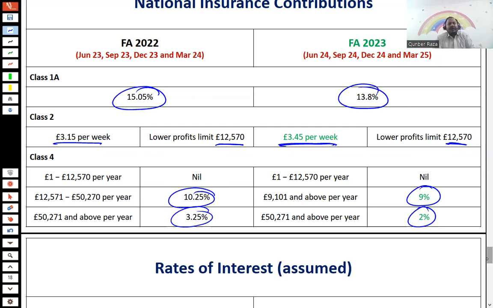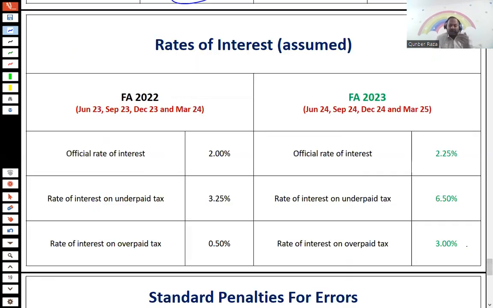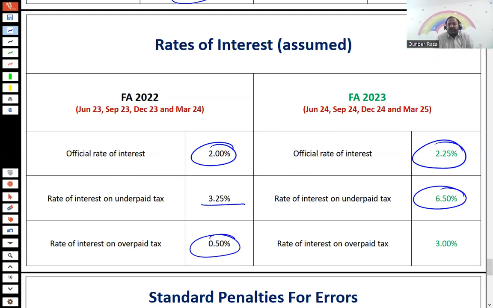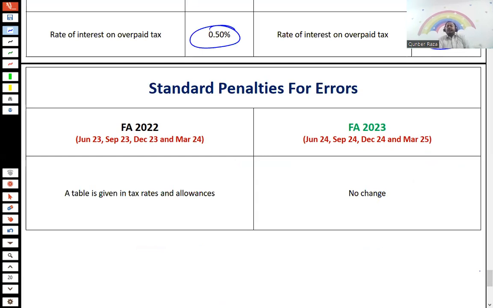Next, the rate of interest, which is applicable throughout the tax. Previously, the official rate of interest was 2%, now it is 2.25. The underpaid tax rate is 3.25. Now the interest will be charged at 6.5%, considering the global rise in the interest rate. And the overpaid tax credit was at 0.5%. That's also correspondingly increased to 3%. Standard penalties for errors linked with the behavior of the taxpayer: careless error, deliberate not concealed, deliberate and concealed. The error penalty remains the same. There is no change in that.